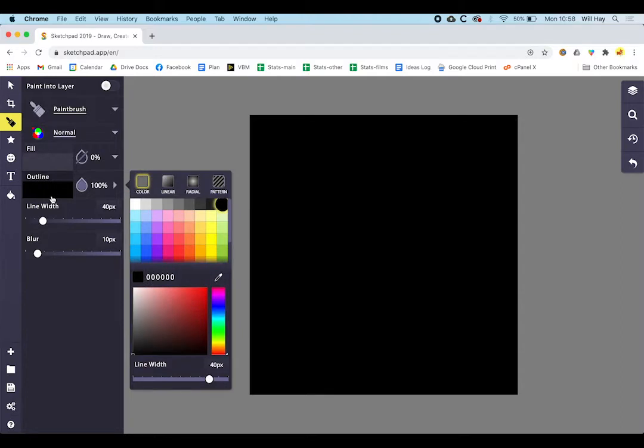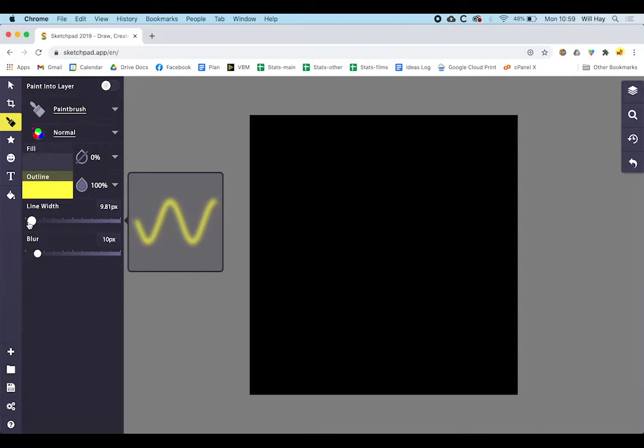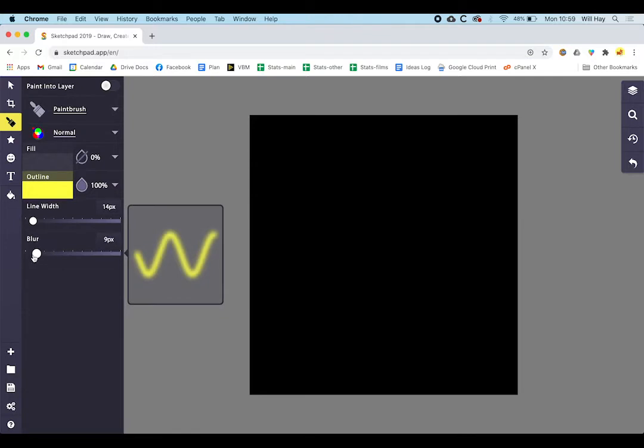And what colour should we start with? I think bright yellow. That's a bit big for my paintbrush, so I'm going to take the line width down to, that's quite good, and the blur, do that. That looks good. So start in the very centre. Great, that's my central bit.